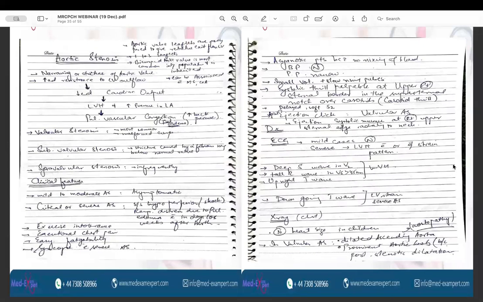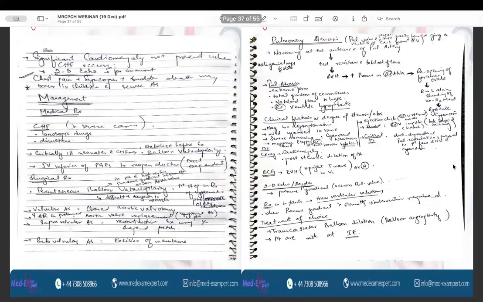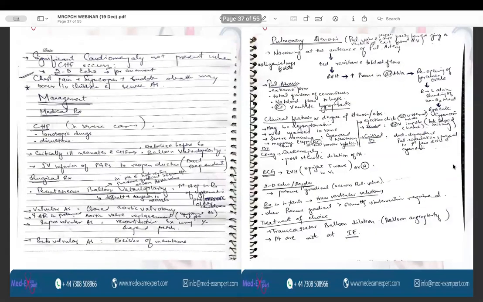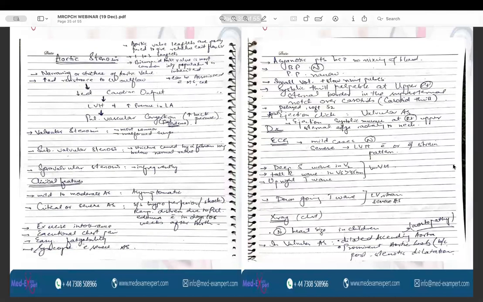Okay, so this is the end of the coarctation of aorta, and we are left with just 15 to 20 minutes. So I will skip the aortic stenosis details and the details of other conditions, and we will discuss TOF, which is an important cyanotic heart condition, because TOF is very important for the purpose of this MRCPCH exam.